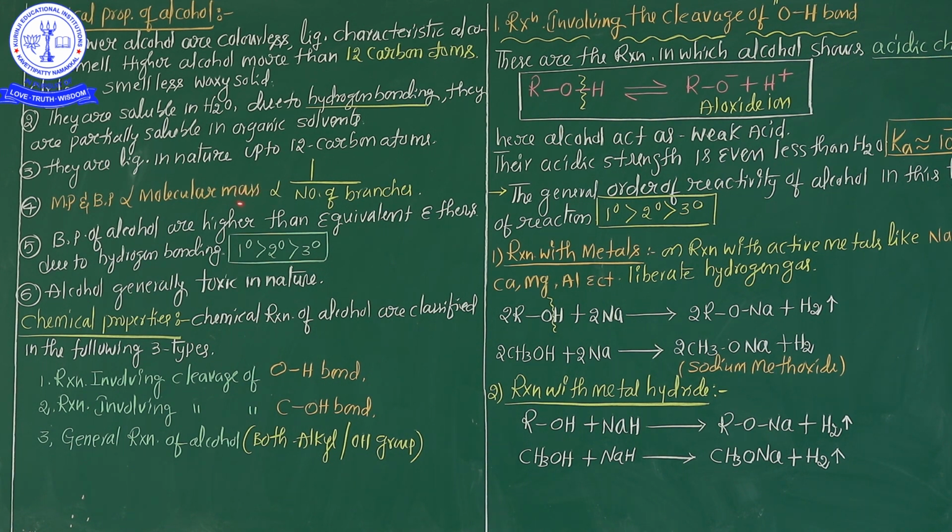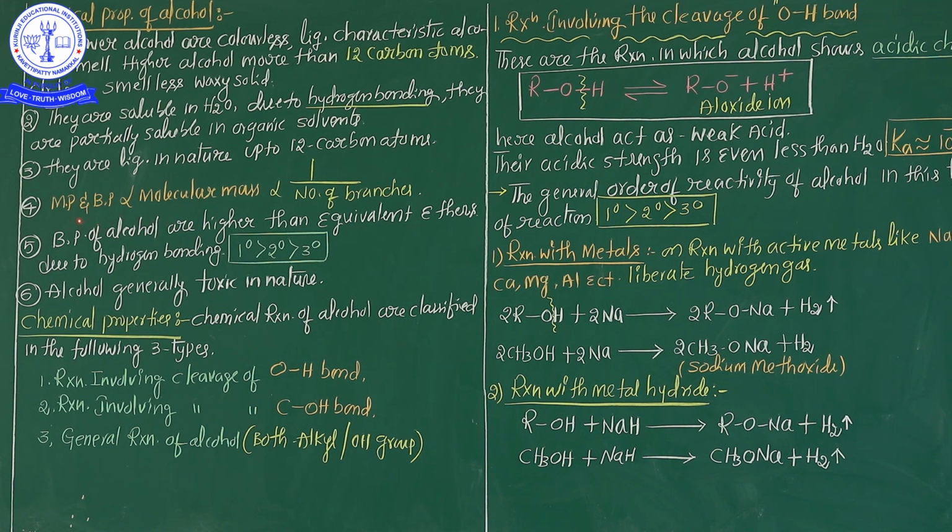The molecular mass of the alcohol decides the melting point and boiling point. If the number of carbon atoms increases in the alcohol, the melting point and boiling point automatically increase. What is the reason? When more than 5 carbon atoms are present in the alcohol, what happens here? Breaking the bonds takes more time. That's why more temperature is required for the boiling point.